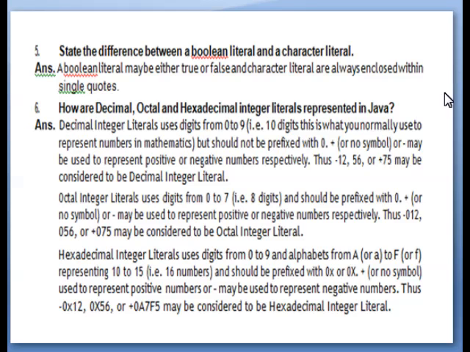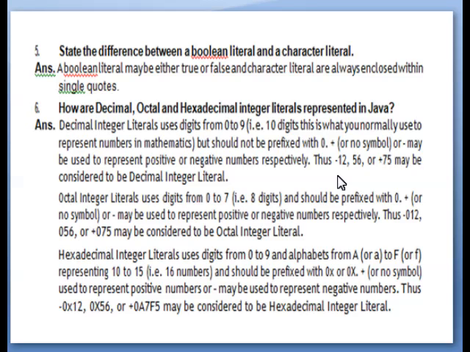So decimal integer literal uses digits from 0 to 9, that is 10 digits. This is what you normally use to represent numbers in mathematics, but should not be prefixed with 0. Plus or minus may be used to represent positive or negative numbers respectively. Thus, minus 12, 56 or plus 75 may be considered to be decimal integer literals.